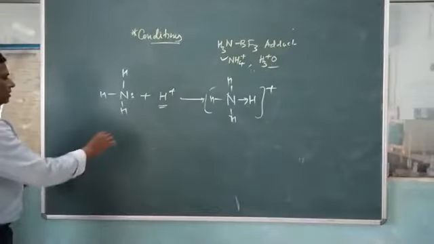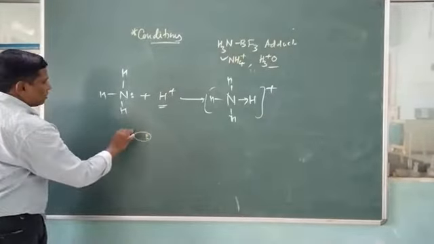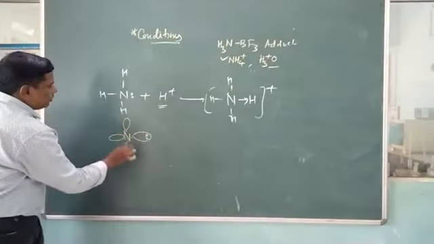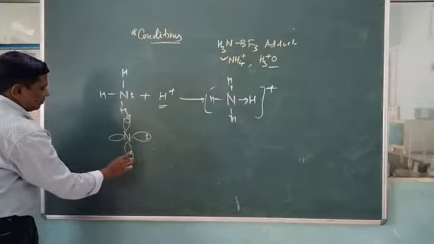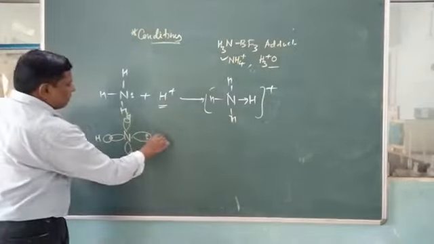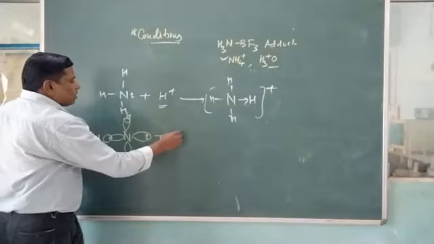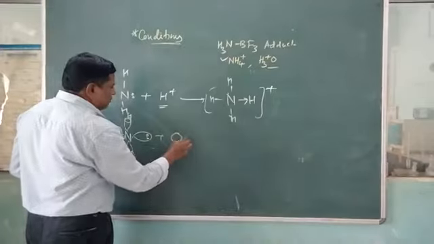Again, you should explain that the nitrogen possesses a lone pair of electrons. Here hydrogens are present. This H can be taken, here H can be taken, plus this will be, you can say, a spherical vacant orbital, H plus.